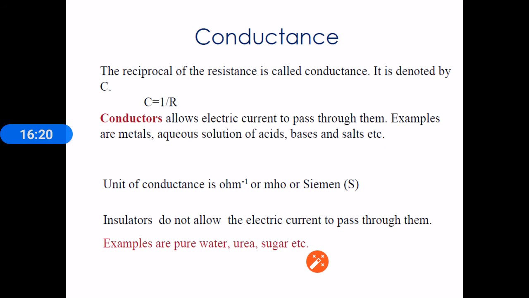Next is conductance. The reciprocal of resistance is called conductance. It is denoted by C. C equals 1 by R. Conductance is the property of a substance, and its value gives the measurement of the tendency of a substance to allow current to pass through it.